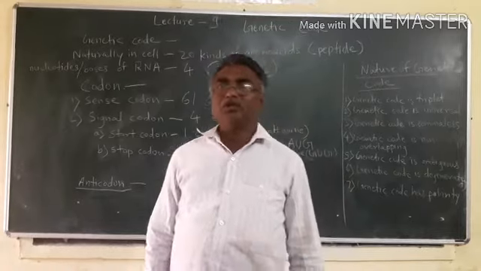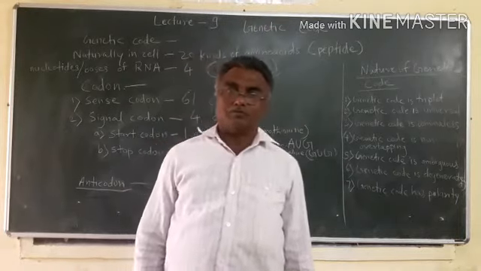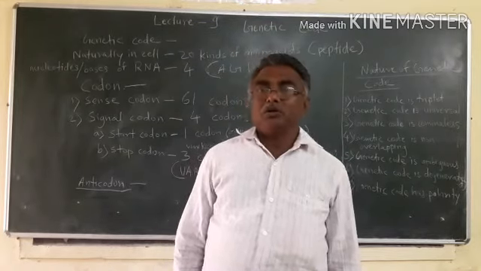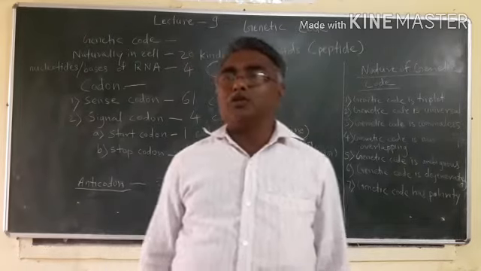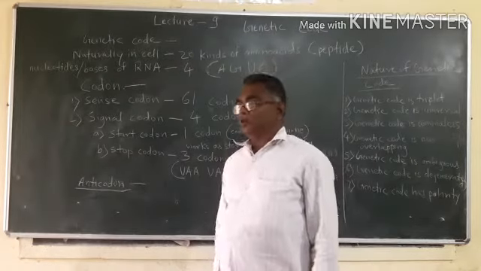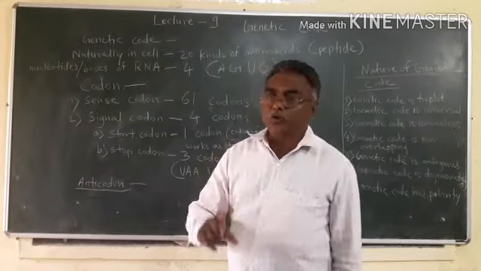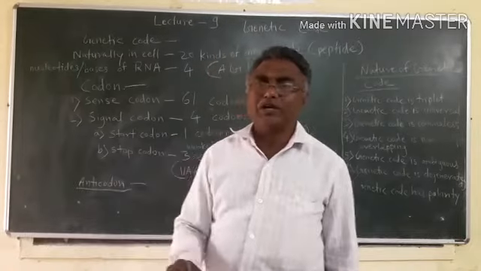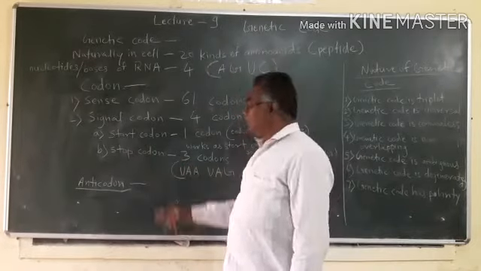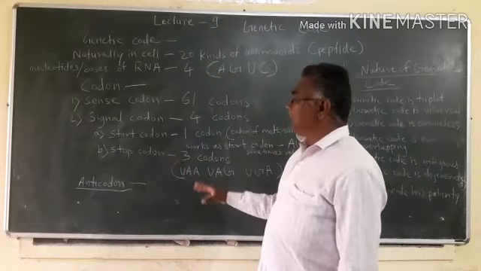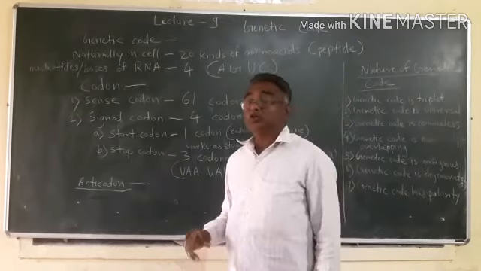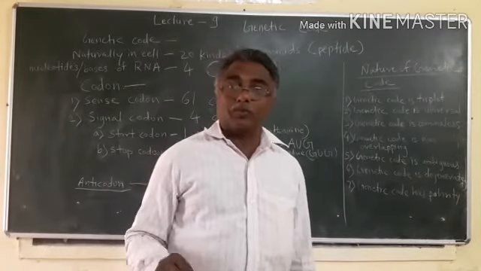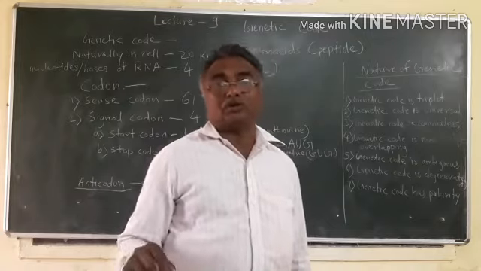There is only one start codon, and it is the codon which codes for the amino acid methionine, always used as the start codon. There are 3 codons which are used as stop codons. They give the signal to stop the amino acid chain or protein chain.